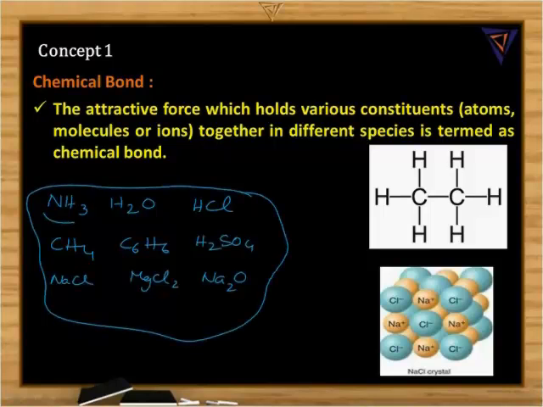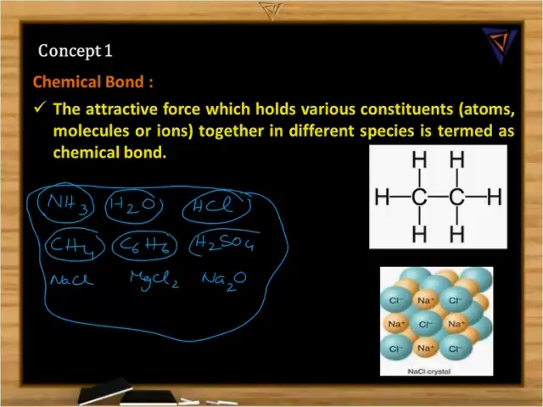Now these molecules contain some atoms or some ions in them. These are the 6 cases where atoms are there, and these are the 3 cases where the molecule contains some specific number of ions. So there should be some driving force, something which is holding all these particles together in a molecule, isn't it? So what is that something which is holding all these particles together in that particular molecule? It is nothing but the chemical bond.